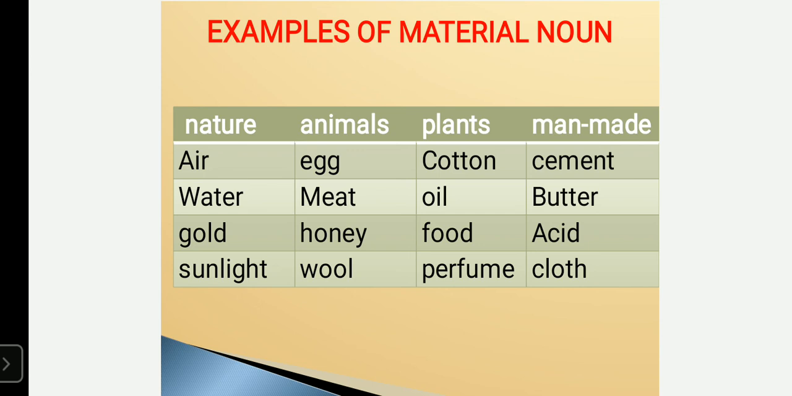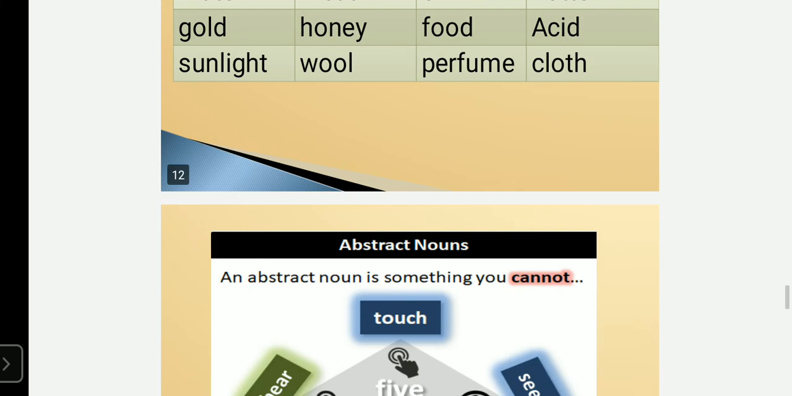And the materials that are made by humans: cement. By using cement we can build many buildings. Butter. With the help of butter we can make ghee. Acid, we are using acid for toilet cleaners, dishwashers, etc. Clothes, with the help of cotton we can make clothes to wear. So all those things come under material noun.